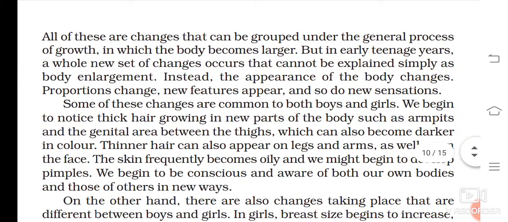All of these are changes that can be grouped under the general process of growth, in which the body becomes larger. But in early teenage years, a whole new set of changes occurs that cannot be explained simply as body enlargement. Instead, the appearance of the body changes, proportions change, new features appear, and so do new sensations.